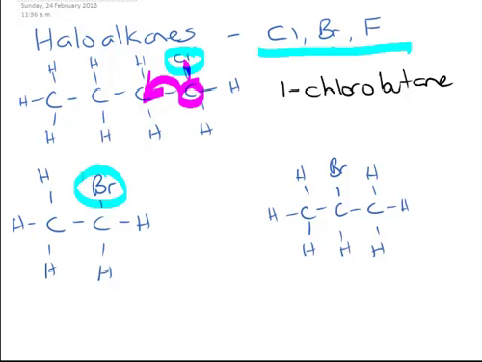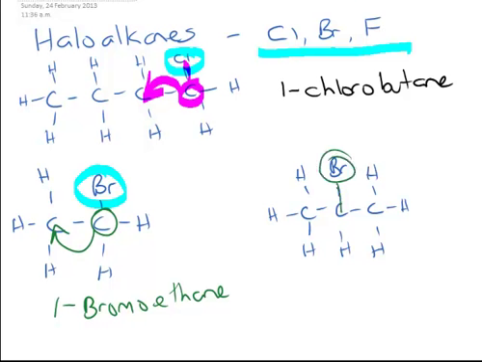Okay, now another one would be this bromine attached to these 2 carbons, or ethane. So this is 1-bromoethane. And that too would be a primary haloalkane because it's only attached to 1 other carbon. Here we have the bromine attached to the carbon which has got 2 others, so that would be a secondary haloalkane, and this one's name would be 2-bromopropane. Okay, so now on to the properties.